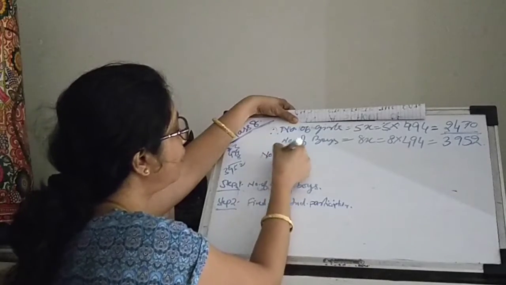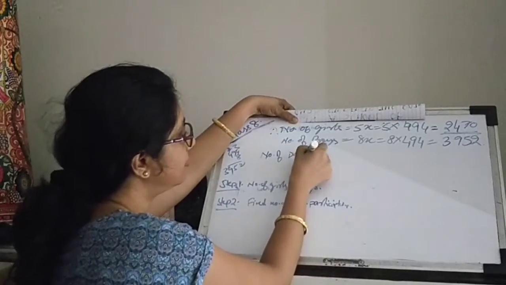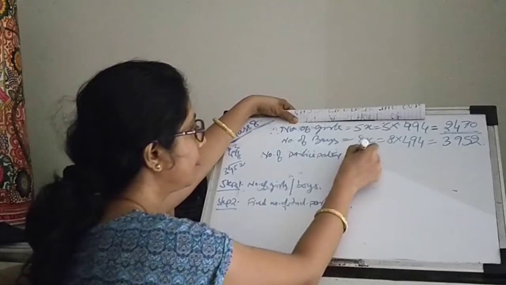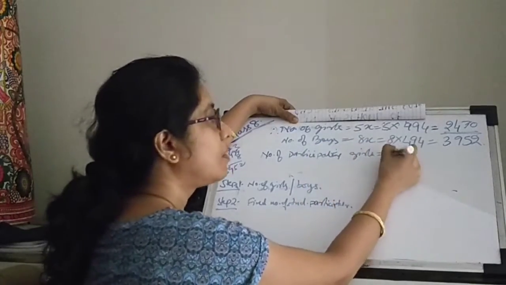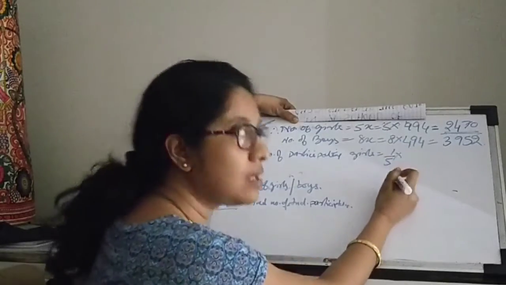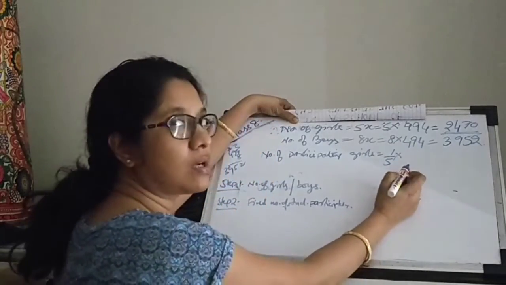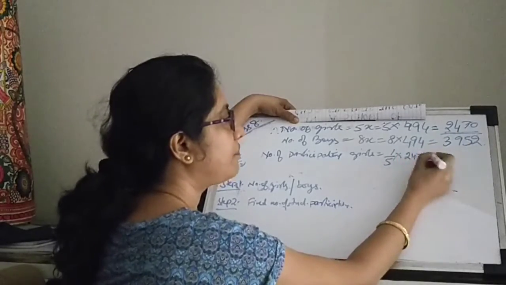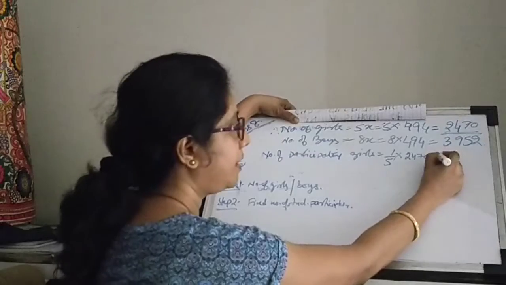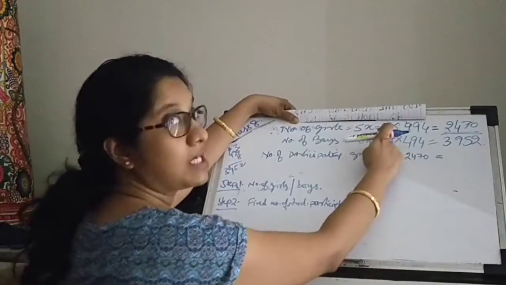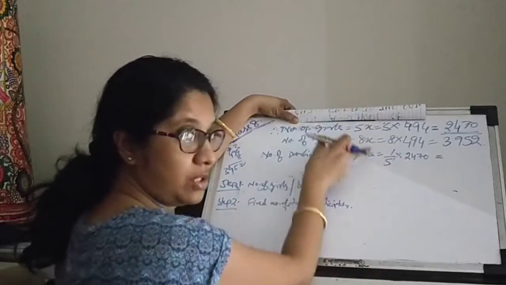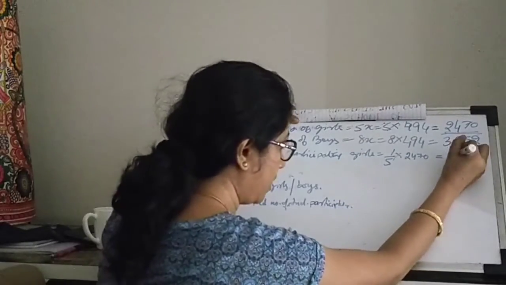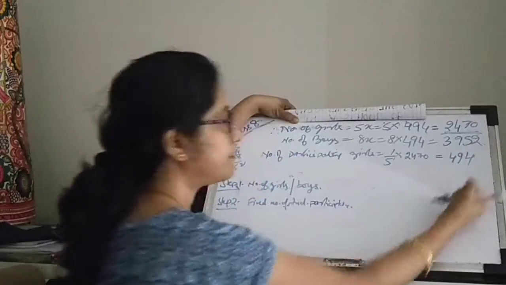Number of participating girls is 1/5 of the total number of girls. What is the total number of girls? 2470. And 1/5 of this should be, well, we just did it here. We just multiplied it by 5. So we won't calculate again because it's straightforward. It will be 494. Okay?